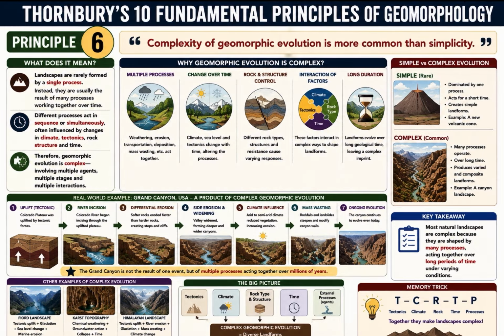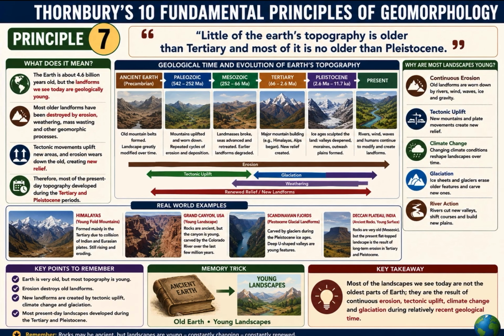Sixth principle is complexity of geomorphic evolution is more common than simplicity. Do you think only one process creates every landscape? No. A mountain may first rise because of tectonic forces. Then rivers erode it. Later glaciers reshape it. Finally, wind and weather continue the work. Nature works as a team. It means most landscapes are the outcome of multiple factors.